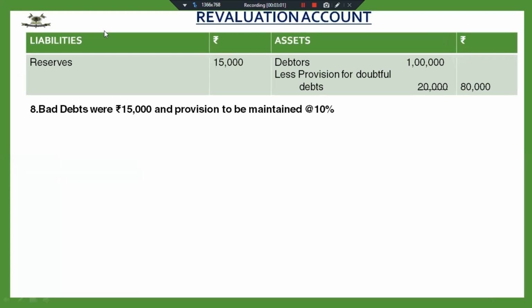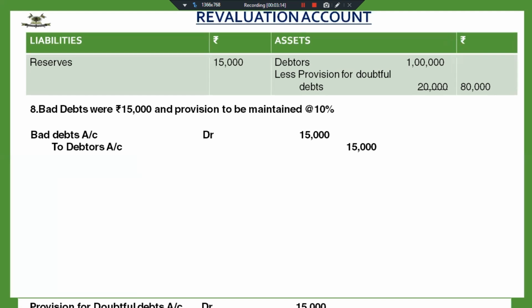Yes, what will be the first journal entry? This is the case that we discussed earlier. Bad debts were 15,000. So my first journal entry will be bad debts to debtors.